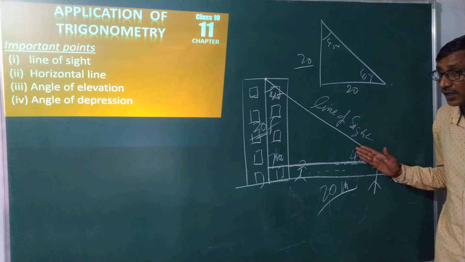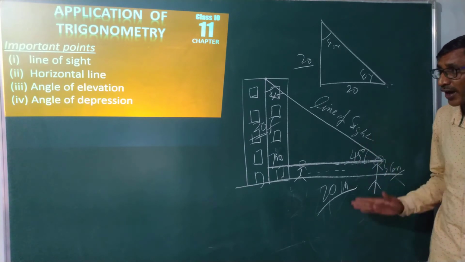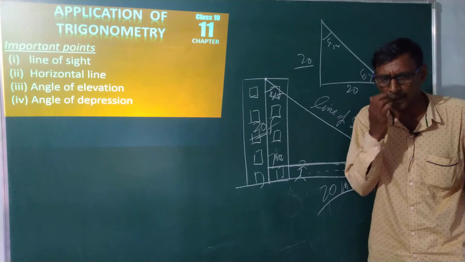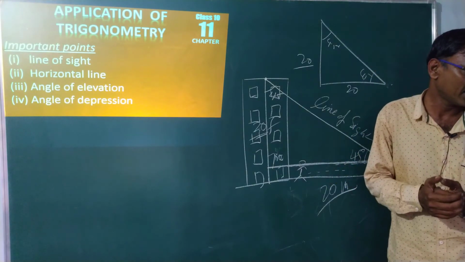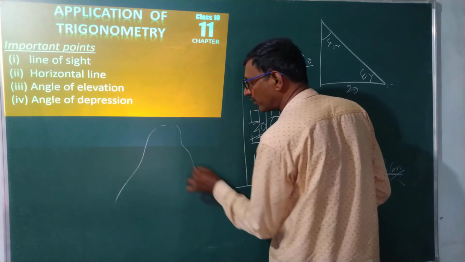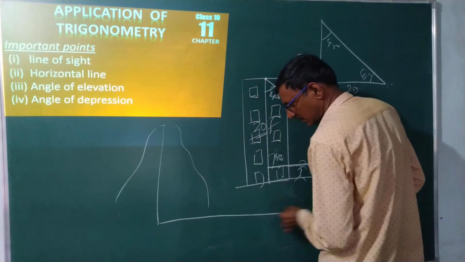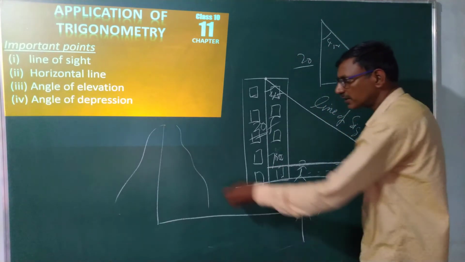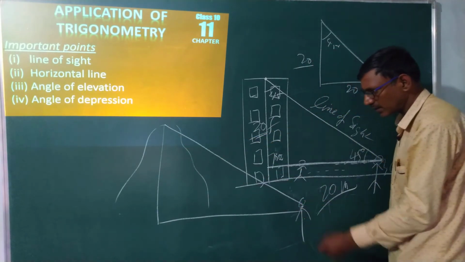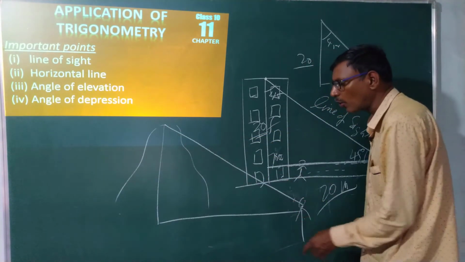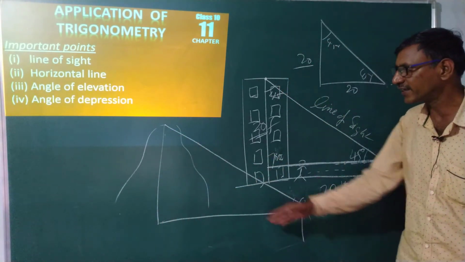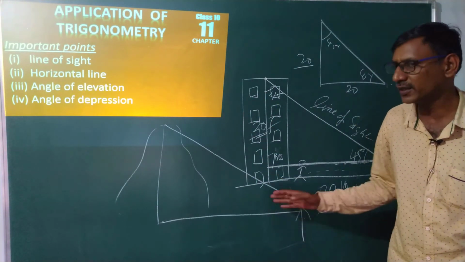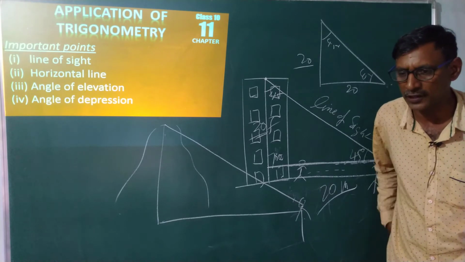That's the reason I told you clearly, we are using some techniques and logic to find the height of the building. Not only this one, we can find the distance between the banks of a river, or the height of Mount Everest. Suppose this is Mount Everest. You just assume it. This is the base. I am observing from here with some angle. Suppose I am observing the topmost point of Mount Everest at 45 degrees, no doubt, however far you travel, that is equal to the height of the mountain. So we can find the height of Mount Everest. Very simple, trigonometry helps us to study so many things.